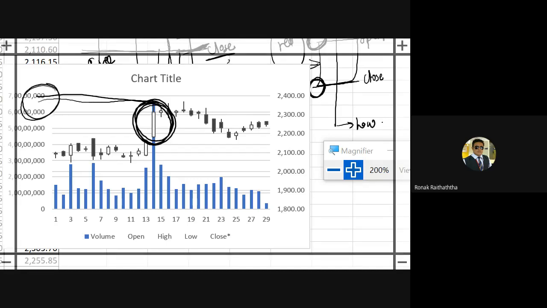You must be able to see the volume too. So that was a very significant price rise. Why was it very significant? You may take it more than any other price change, because this price change is very authentic, very relevant, backed by the strong volume.